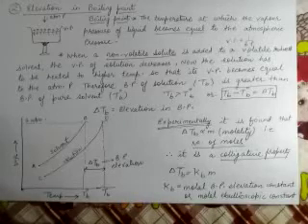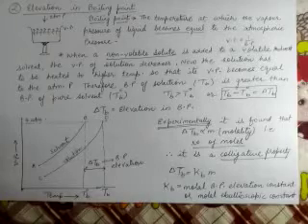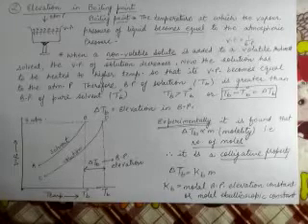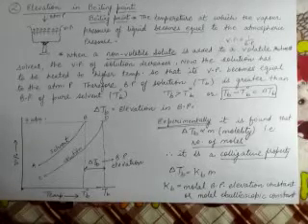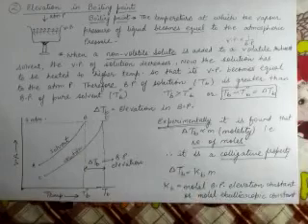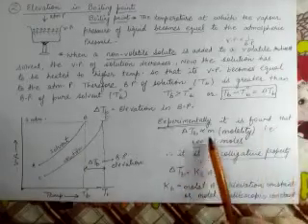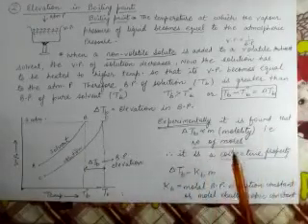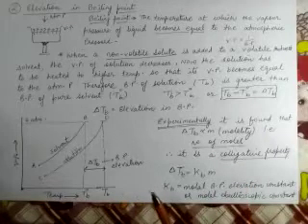Now, this elevation in boiling point is a colligative property. Why is it a colligative property? If it is a colligative property, then it must depend on the number of moles or number of particles present in the solution. So they conducted several experiments and they found that delta TB is proportional to m. And what is this m? It is molality, that is molar concentration.